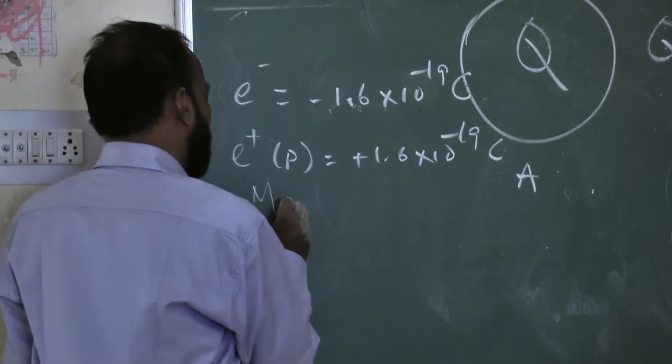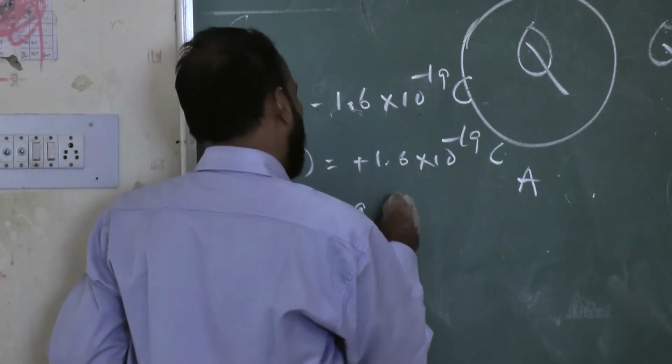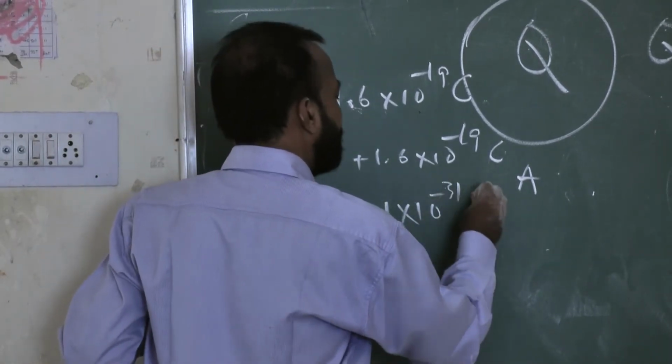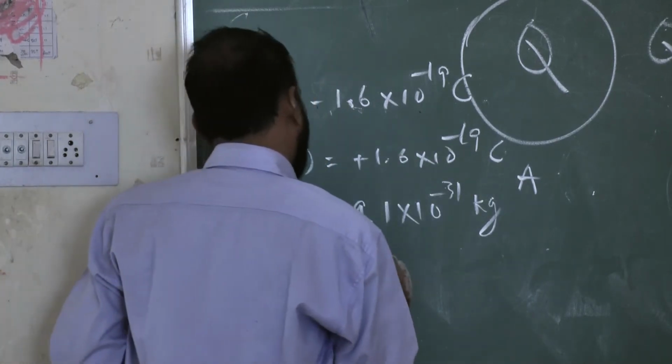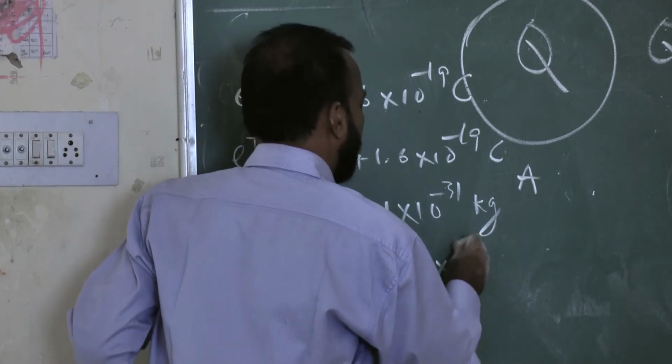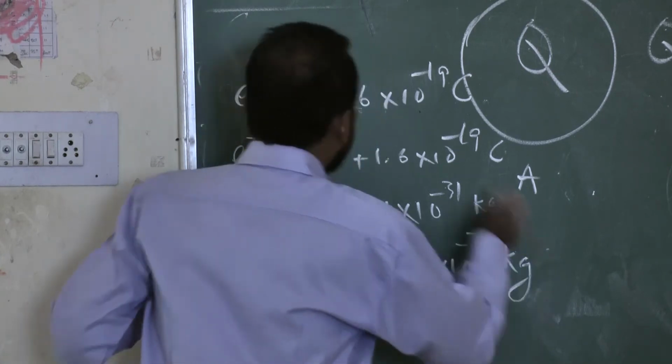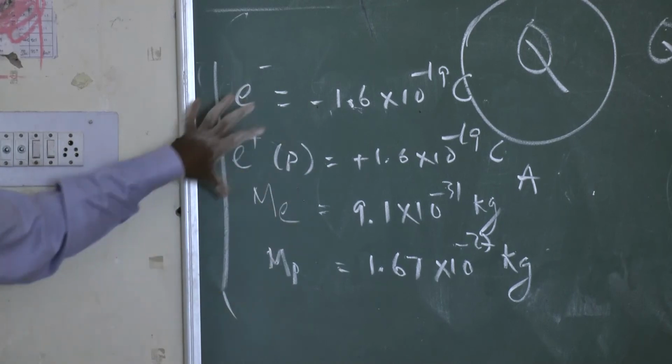Mass of the electron is 9.1 into 10 to the power minus 31 kg. Mass of the proton is 1.67 into 10 to the power minus 27 kg. So you should remember this data.